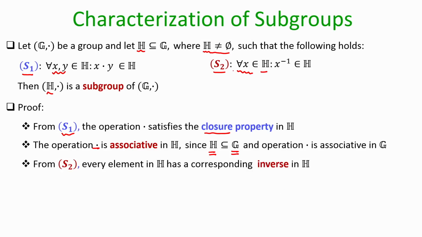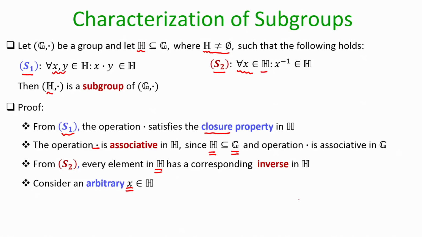The axiom S2 guarantees that every element in H has its inverse present in H. Now I have to show that the identity element is also a part of my subset H if the conditions S1 and S2 are satisfied.